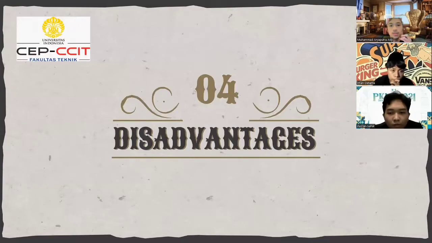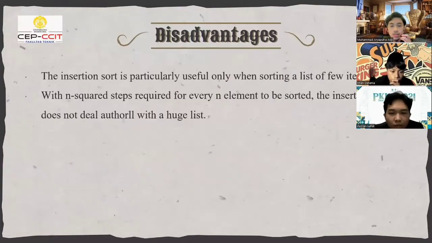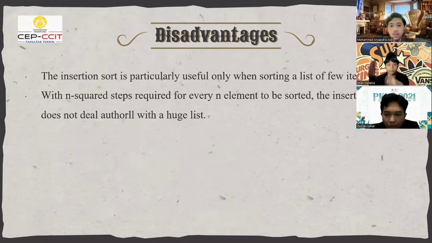Next, the disadvantages. First, insertion sort is particularly useful only when sorting a list of few items. Second, n squared steps are required for every n elements to be sorted. Insertion sort does not deal well with a huge list.